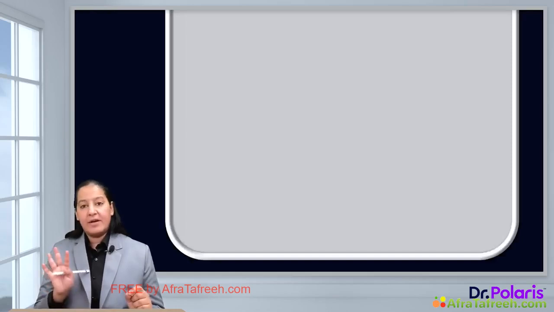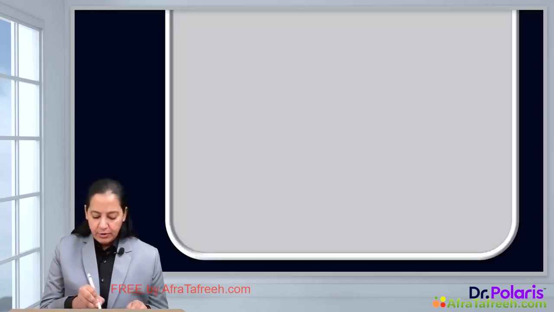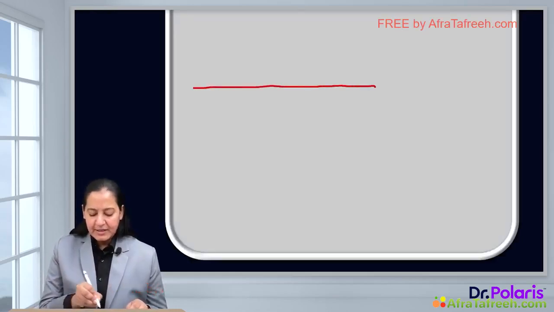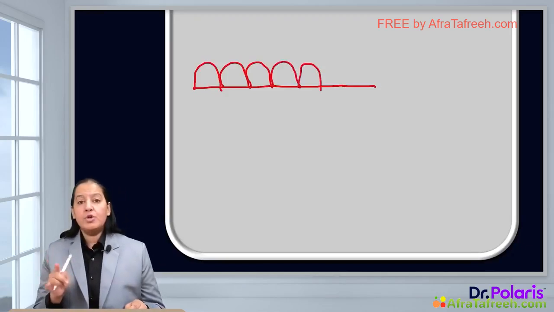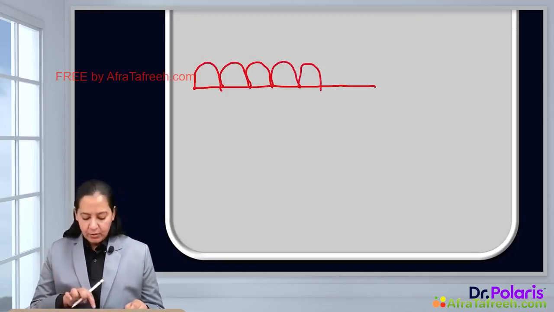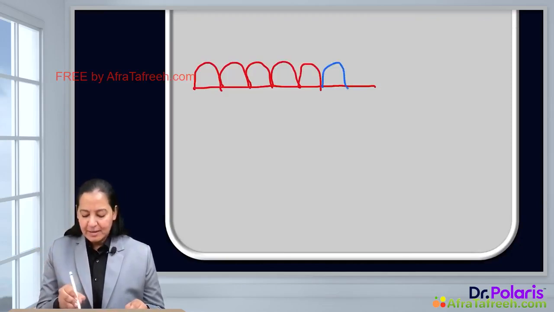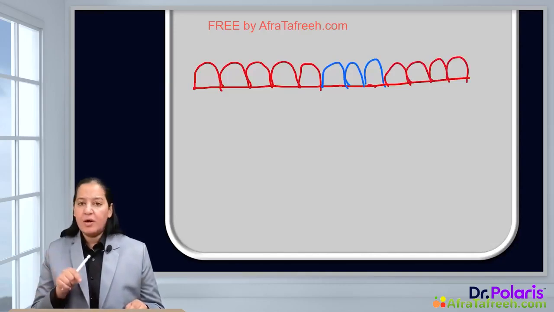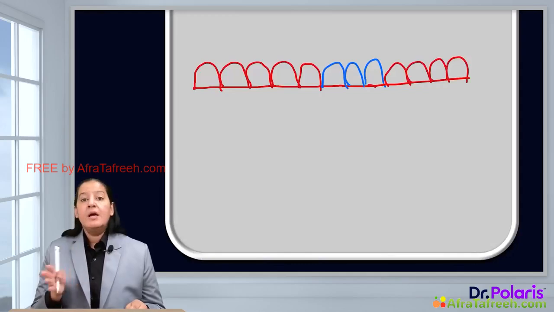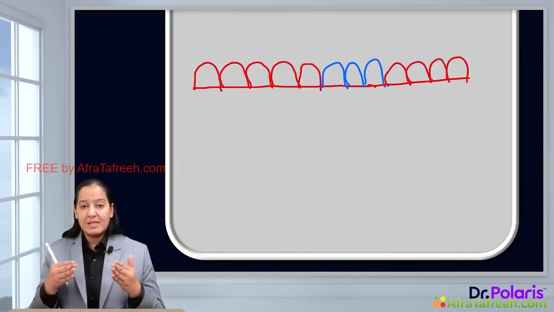So here I would like to draw a diagram for you. You can imagine this is any tissue having columnar epithelia. With this red color, I am drawing columnar epithelia. Now in normal tissue, we have few cells. Those cells are known as stem cells. These are the stem cells which are giving rise to this columnar epithelia. So this columnar epithelia is arising from the stem cells. The blue color one, few cells are stem cells. Normally in this tissue, the stem cells are giving rise to columnar epithelia.